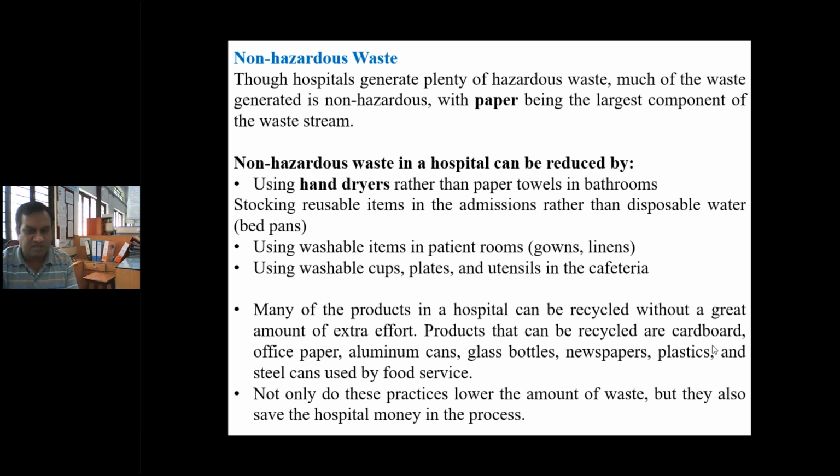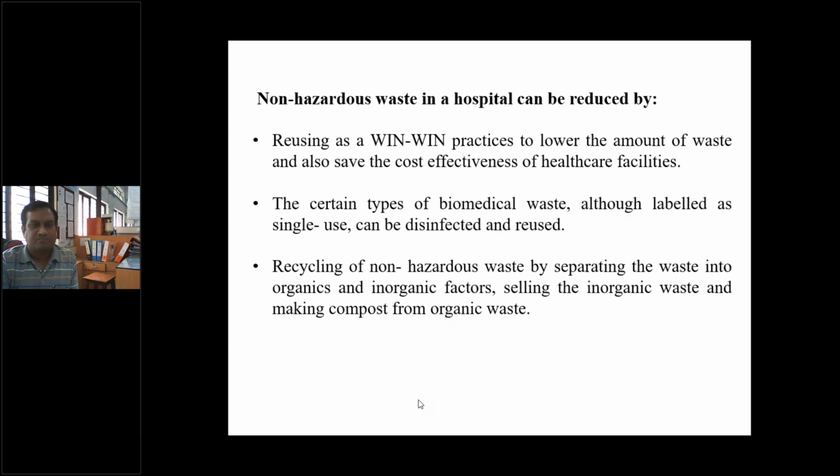So these are the different items like cardboard, office paper, aluminum cans, glass bottles, newspaper, plastics and steel cans used by the food services. If all these items are recyclable or reusable, then obviously the load is reduced. Not only do these practices lower the amount of waste, but they also save the hospital money in the process. So it is a win-win situation. We can reuse or recycle these materials as well as save the money. This is the win-win situation I have discussed already.